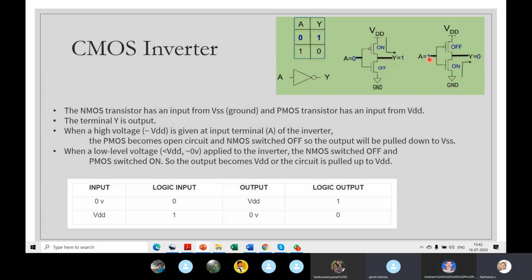On the other hand, when you apply a 1, the PMOS will become off and the NMOS will turn on. Since the PMOS is off, the VDD cannot appear here. This is totally cut off, so 0 will appear there.